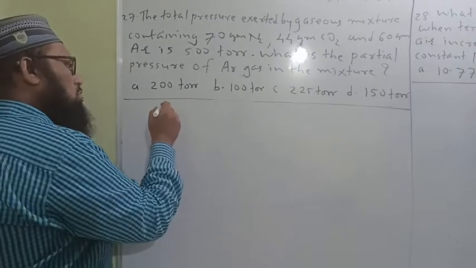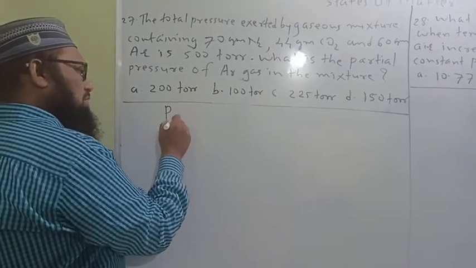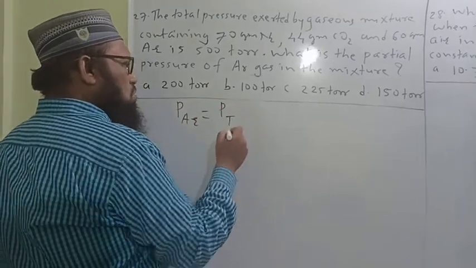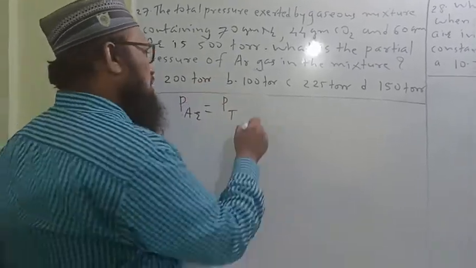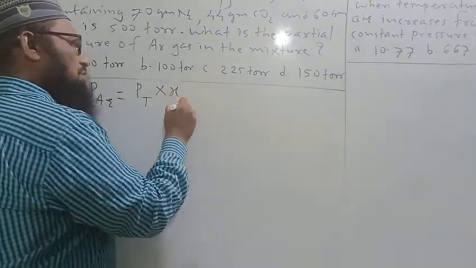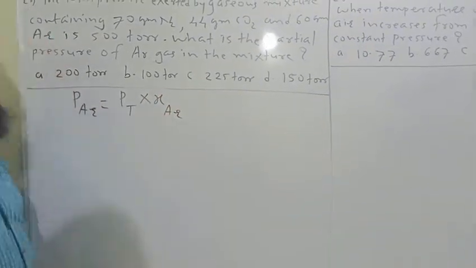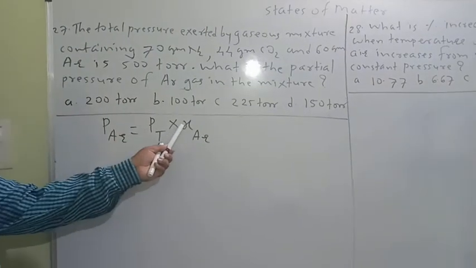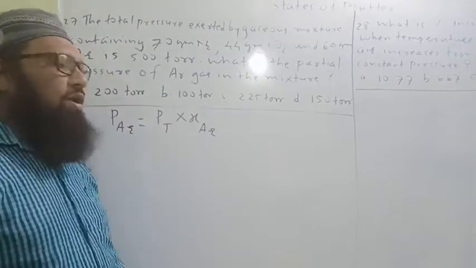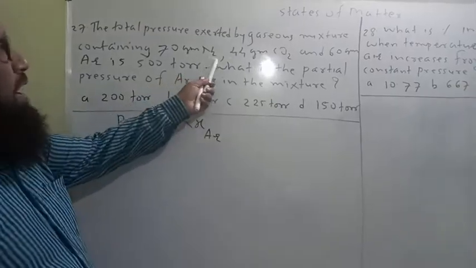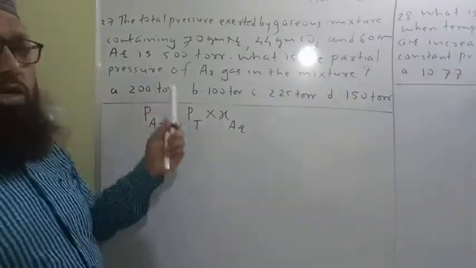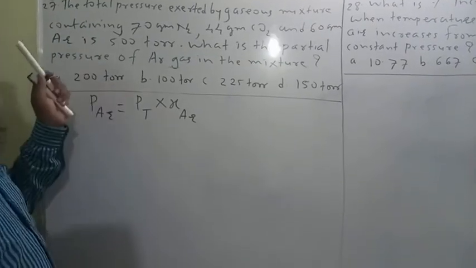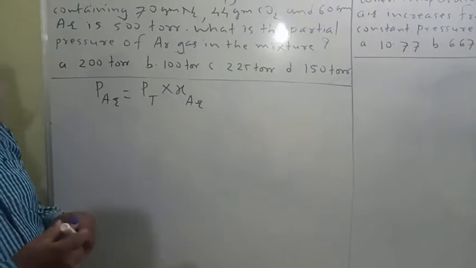The formula used is here. Partial pressure of argon gas is equal to total pressure of gaseous mixture into mole fraction of argon gas. Total pressure is given, 500 torr. For calculation of mole fraction of argon, number of moles of nitrogen, carbon dioxide and argon gases are required, and we have to just calculate mole fraction of argon to get partial pressure of argon.